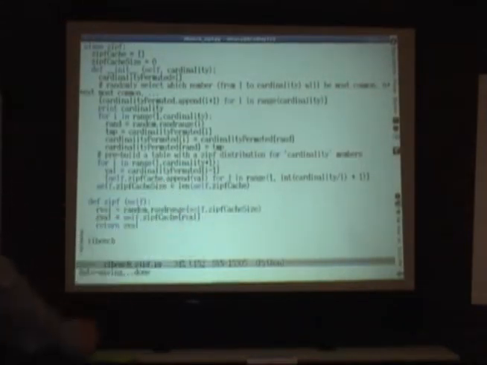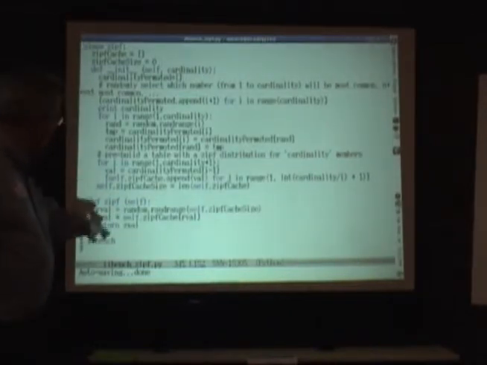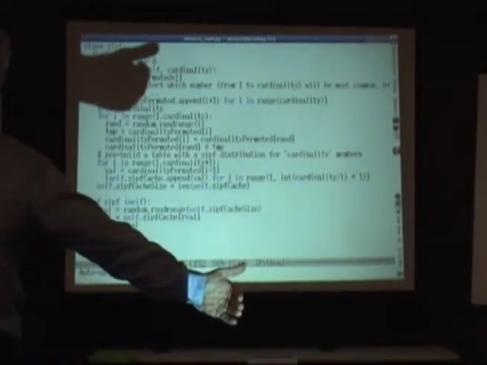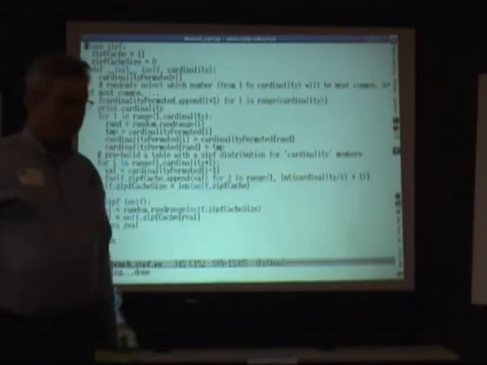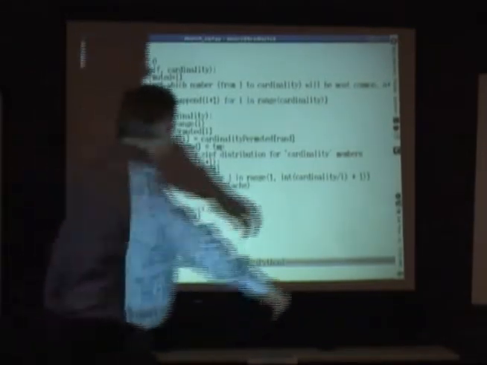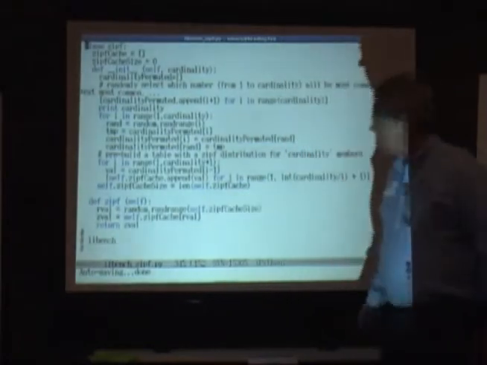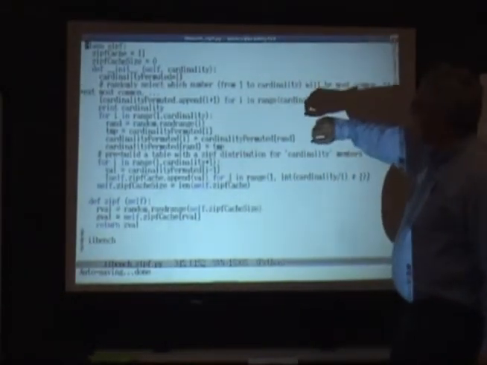I thought I'd spend a moment showing you how this works. Here's the code that actually picks the value. What we did is we made a big array full of numbers that exhibit a Zipfian distribution, and then we fetch a random one of those. This code grabs a random number and then looks up the random value in this cache, which is just an array. And to fill in that array, we had to create it.